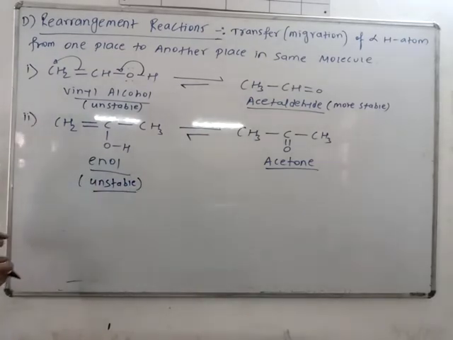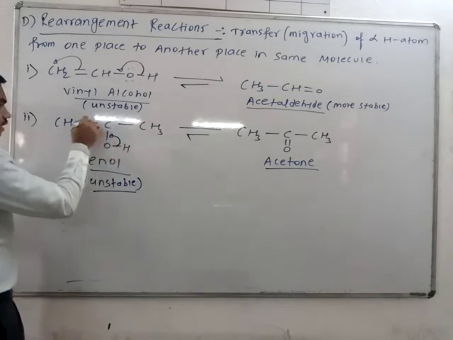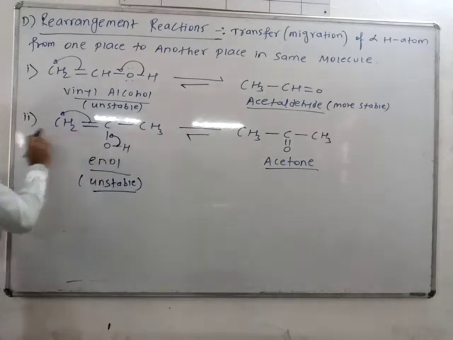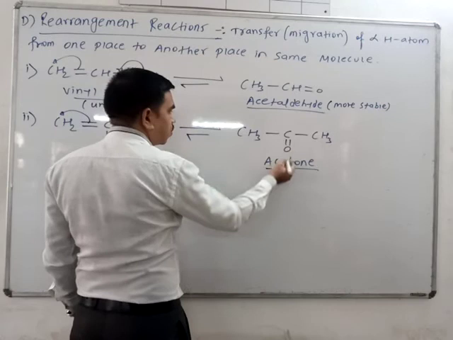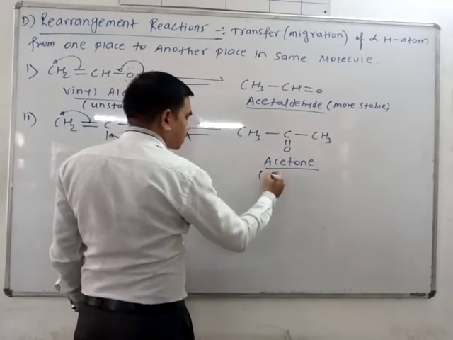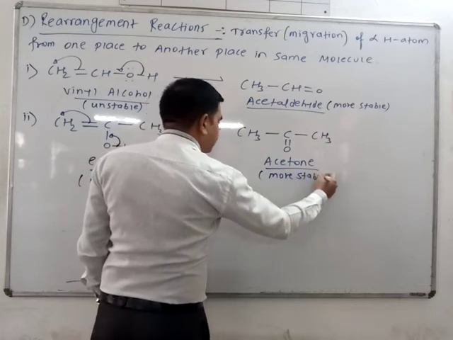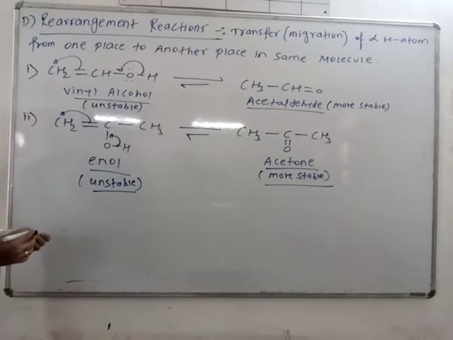So it is stabilized by rearrangement. Now how it will rearrange? This bond shift here and this pi bond shift on carbon. So hydrogen from oxygen shift towards the carbon, and here CH3 CO CH3. Now this is the keto form, and keto form is more stable. Acetone is formed. So this is nothing but what? Rearrangement type of reactions. Okay.